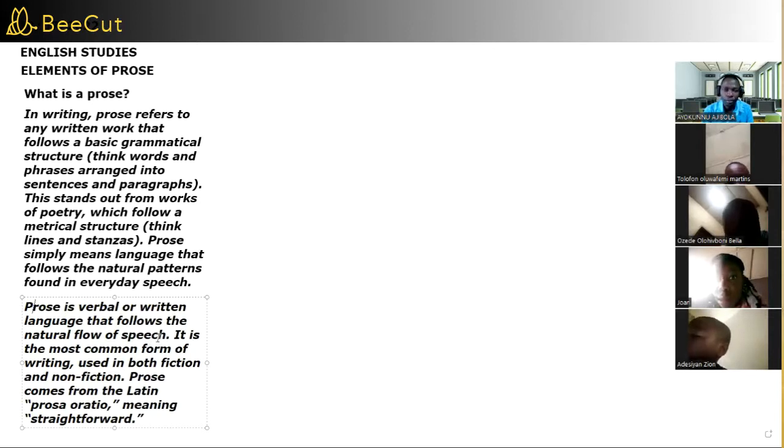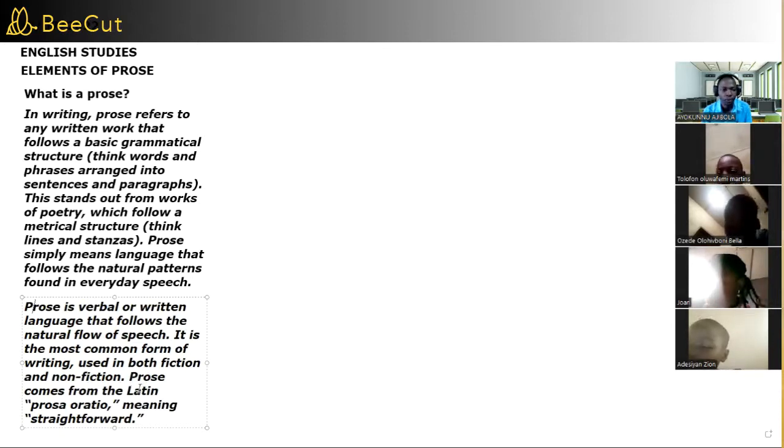It doesn't have to make sense with a beat, but it has to make sense in its context. It is the most common form of writing used in both fiction and non-fiction.